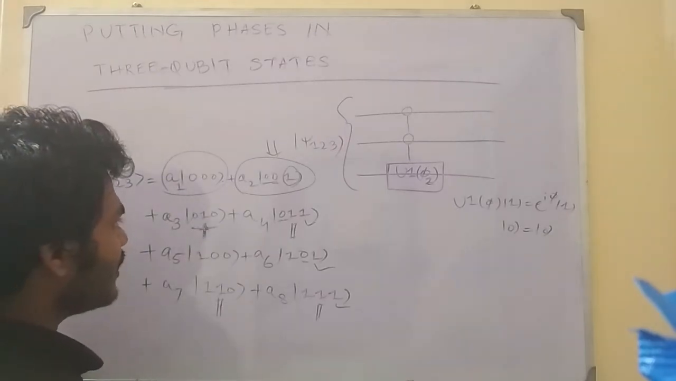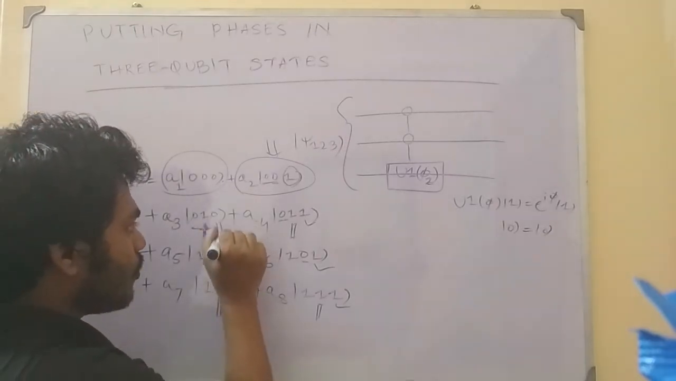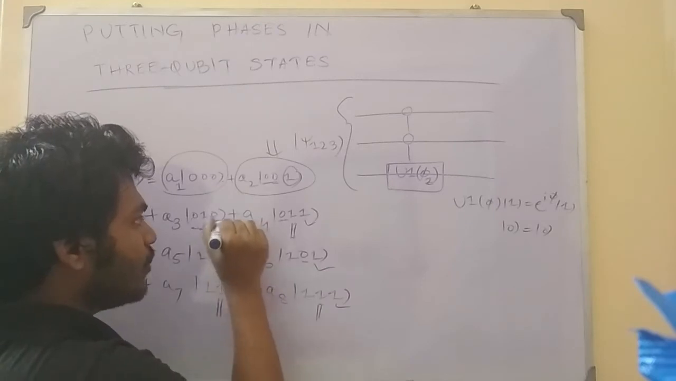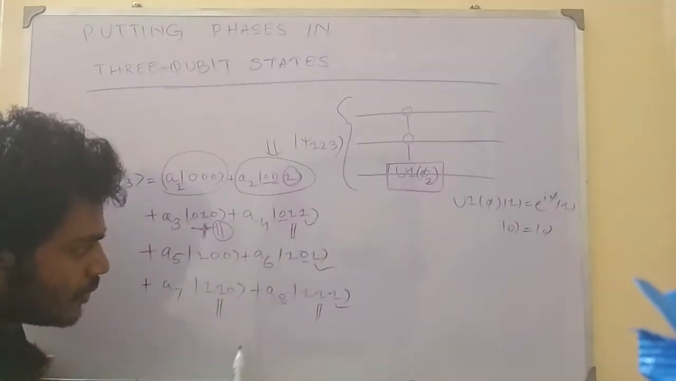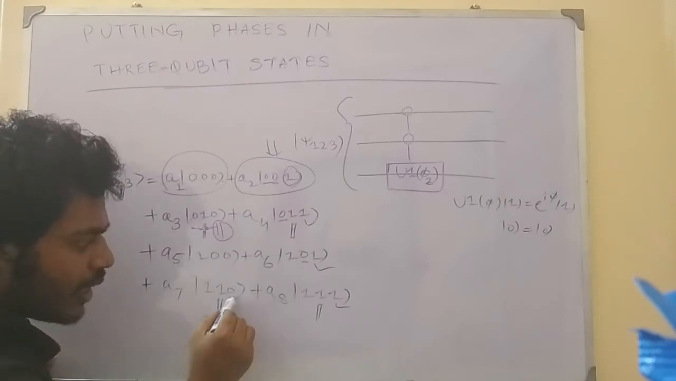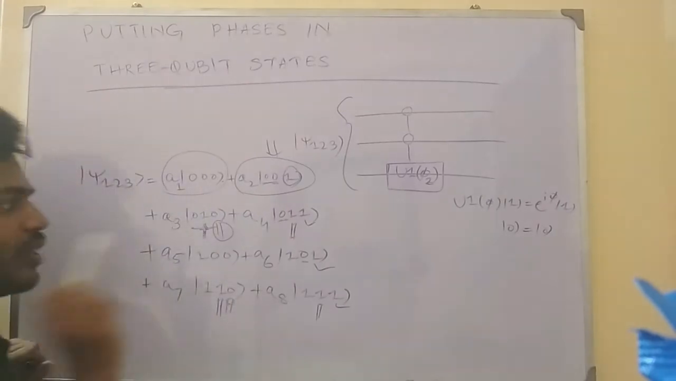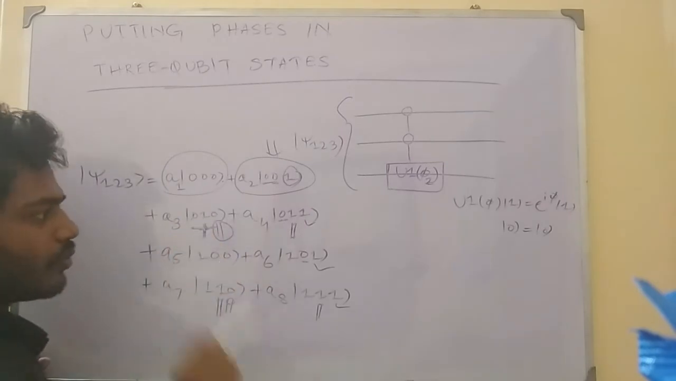So now let's take the third qubit as a control, because here the third qubit is 0. In the other cases where the third qubit is 0, can we have the situation? Yes. So here also the third qubit has to be 0. So we can take 0 as the third qubit as the control.